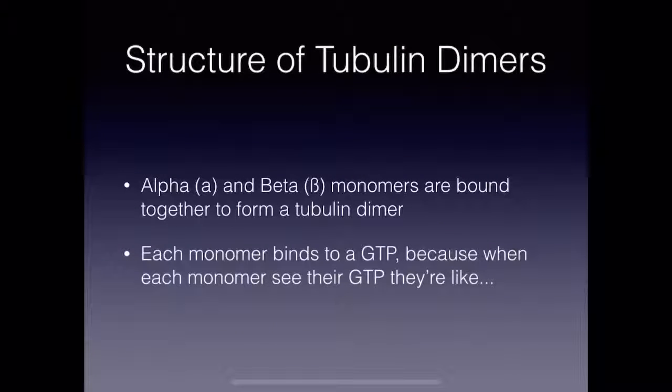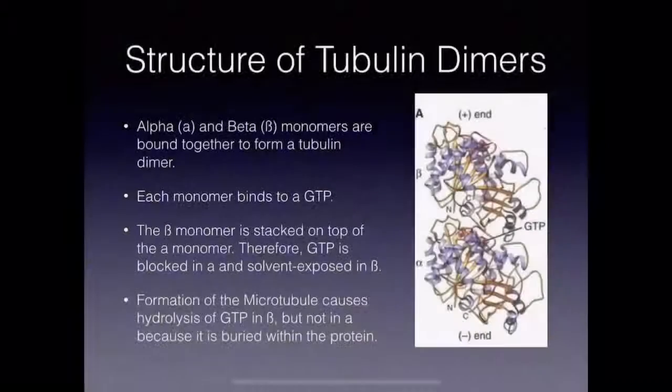Each monomer binds to a GTP. The beta monomer is stacked on top of the alpha monomer, therefore GTP is blocked in alpha but solvent exposed in beta. Formation of the microtubule causes hydrolysis of GTP in beta, but not in alpha because it is buried within the protein.